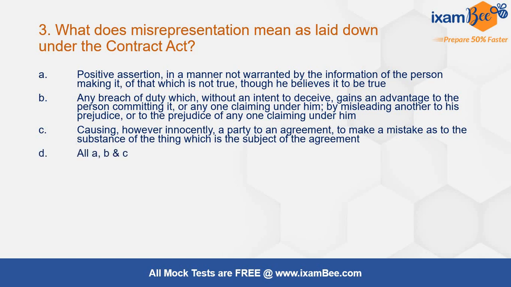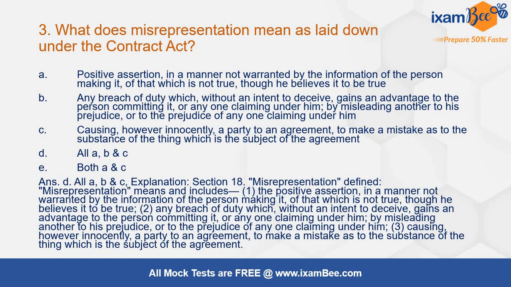All of the above are correct, it is talking about misrepresentation, or only A and C clause? Now this question looks lengthy, but if you are clear with the concept of misrepresentation, you can answer this very easily. The answer is D. All the clauses are talking about misrepresentation. Misrepresentation is an important concept from contracts. Section 18 covers that part, and it talks about all these three clauses as it is.